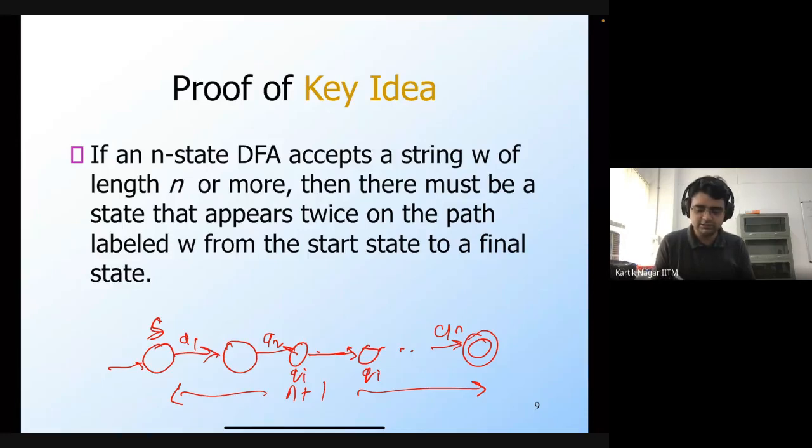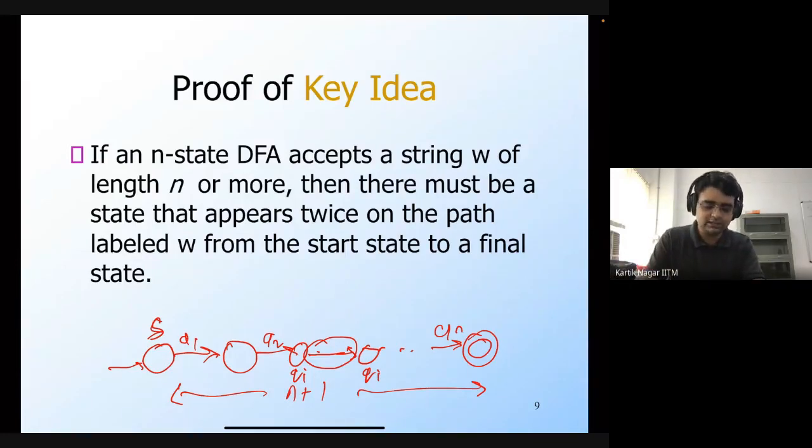There is essentially a cycle on this path itself, and therefore this intermediate string, which is on the path from Qi to Qi, can occur any number of times. That would also be a string in the language because that would also be a path from the start state to the final state. So that's how the language is going to be infinite.